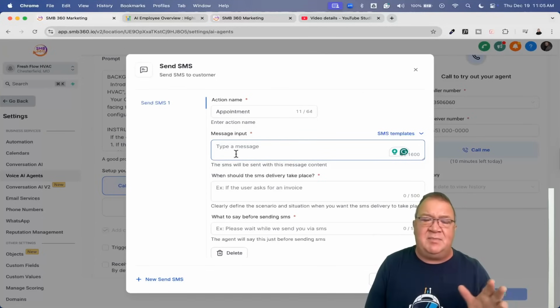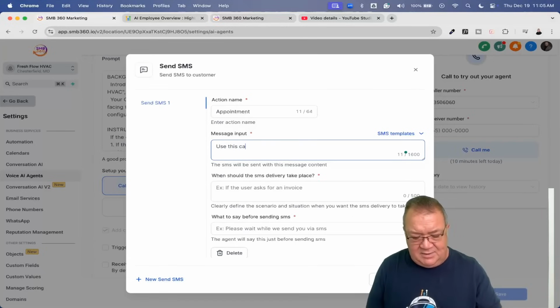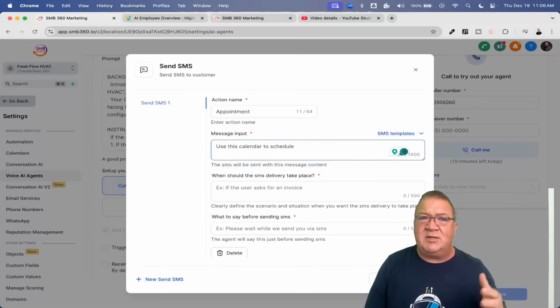Again, this right here could be something as simple as you actually have the link to the appointment here if you wanted to. So you can send them an SMS message, and then from here, use this calendar to schedule an appointment. Now, some people may not like this, because they want the AI agent, or in this kind of case, the conversational AI agent, to sit back and book the appointment like you would normally see.